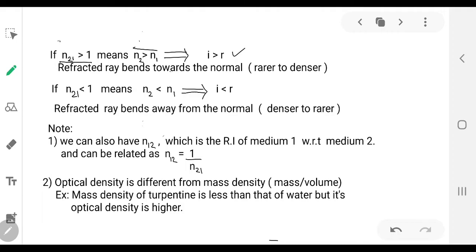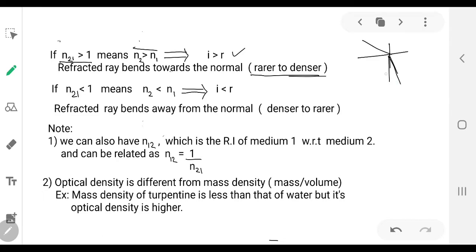So the light is moving from rarer to denser, and when the light is moving from rarer to denser, I is greater than R.